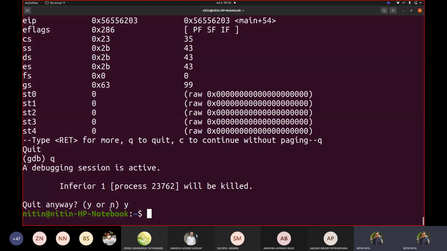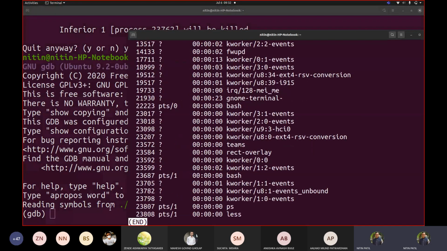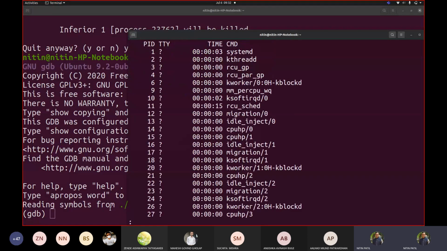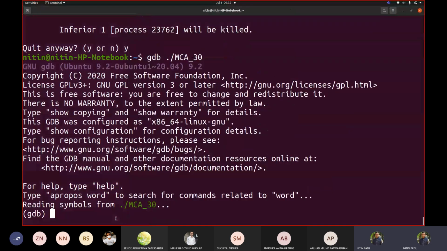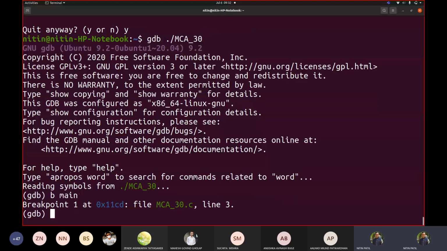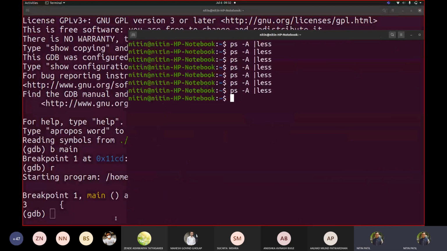So let me go here and execute my code. When I execute, suddenly you see on my terminal GDB got executed. I got the next number. Then I can see ps and less. Now if I say breakpoint main and run, see what happened.